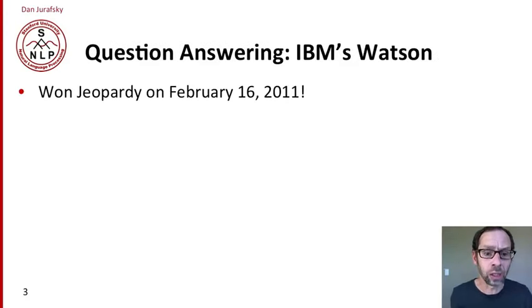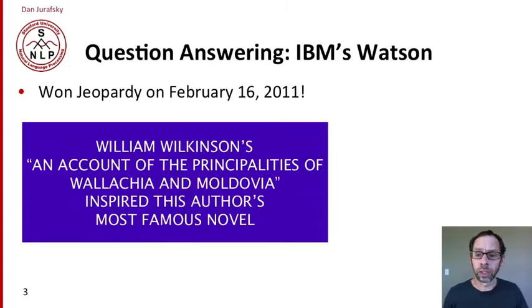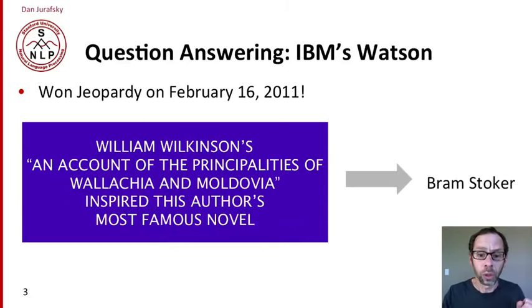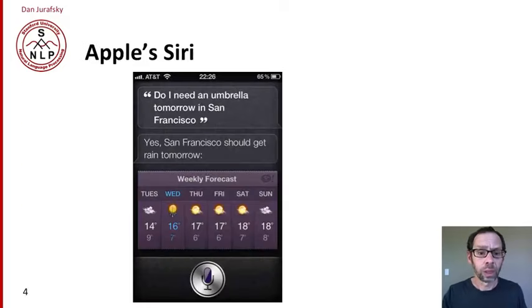You may know that last year IBM's Watson won the Jeopardy challenge, answering questions about, for example, this Bram Stoker novel that was inspired by William Wilkinson's book. So the novel, of course, was Dracula, and the author was Bram Stoker. You may also know about Apple Siri, another question answering application. So you can ask questions like, do I need an umbrella tomorrow in San Francisco? And it will check the weather for you and tell you which days it's going to rain.